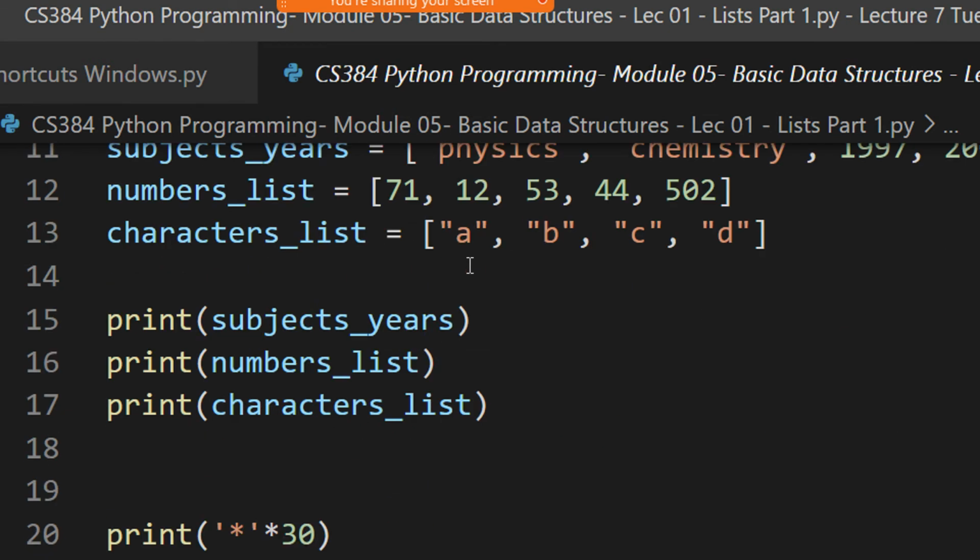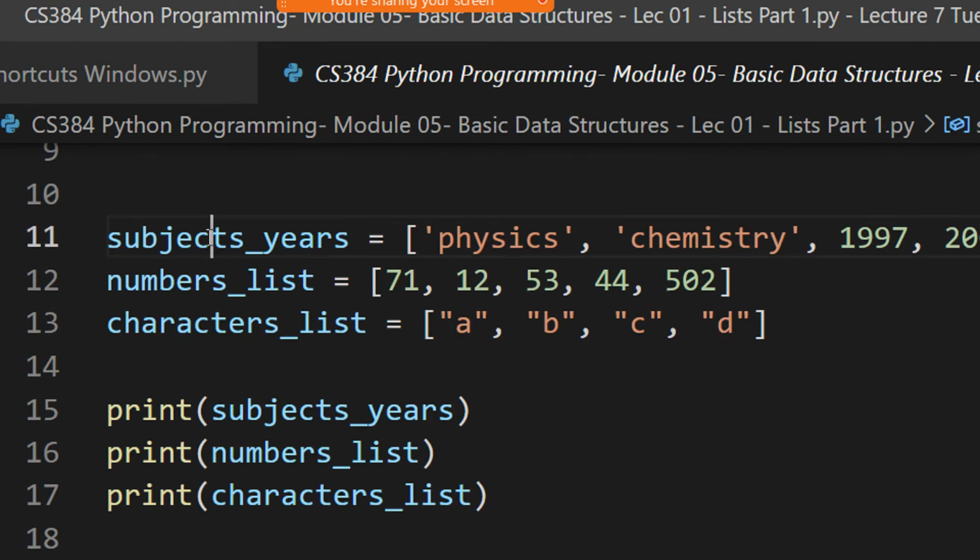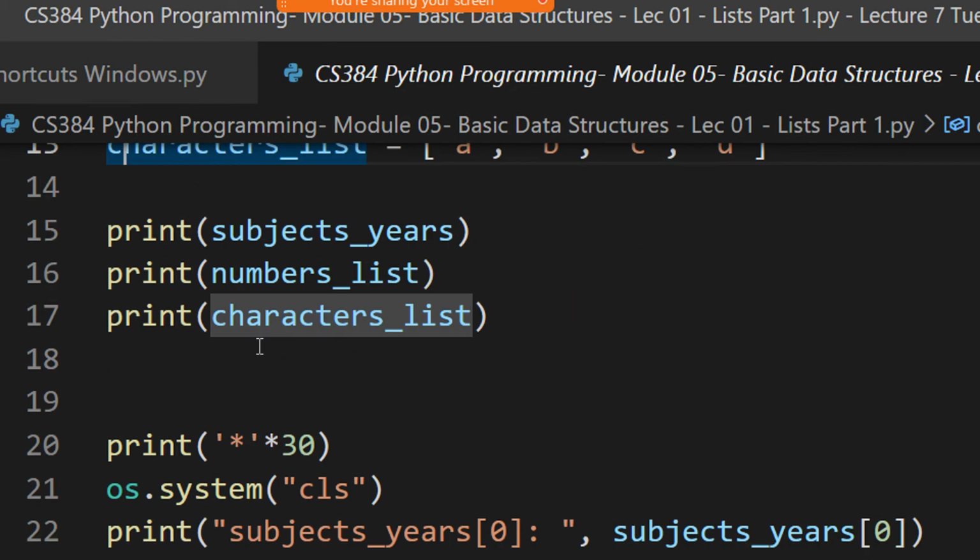So we have import os, and we are clearing the screen. Then we have three lists: subject years, numbers list, and characters list. As you have already seen in Python, a list can be composed of anything. It can be only integers, only floats, only characters, but it can also have a mix of all of them. So list is a very powerful data type in Python. I'm just having three lists and I'm printing the values of the three lists.